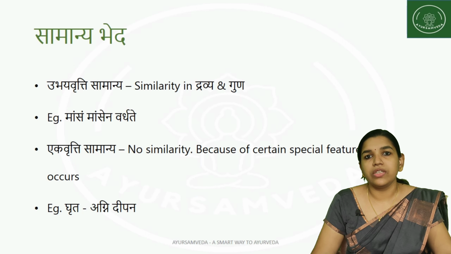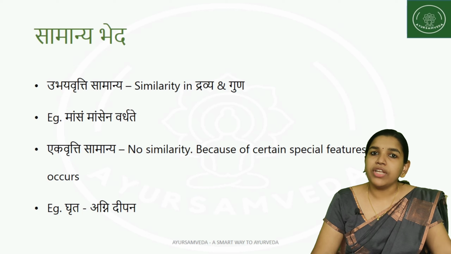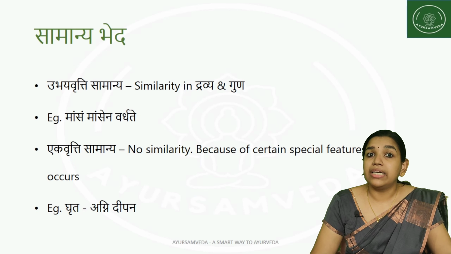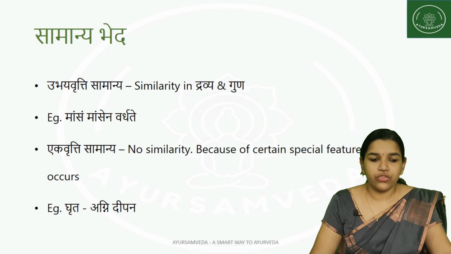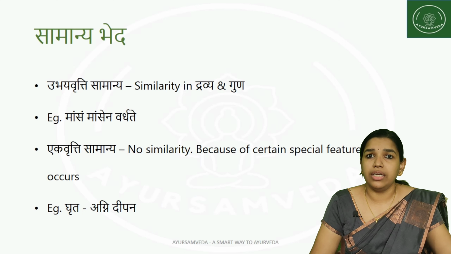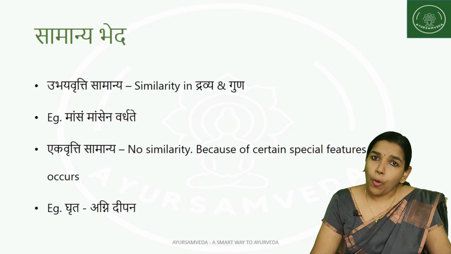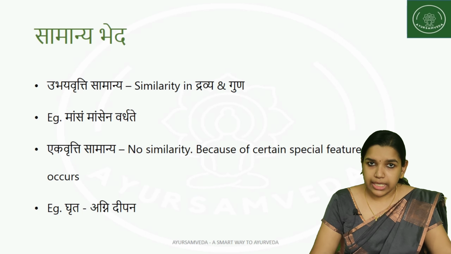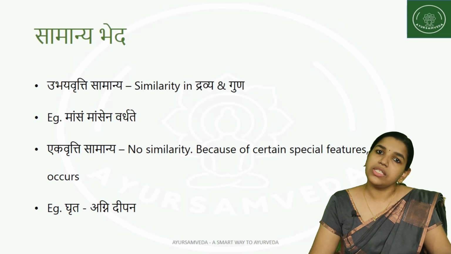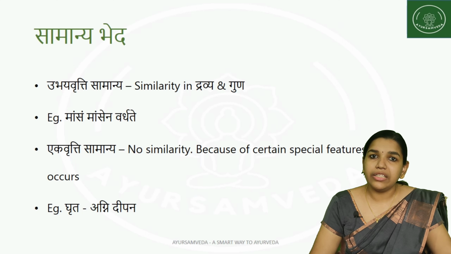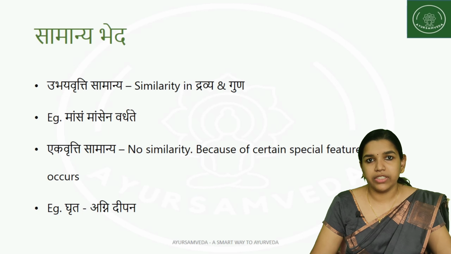So such condition is considered to be Ekavritti Samanya. For example, Ghrita is considered to be Agni Deepana. So Ghrita is not having any similar properties, or Ghrita is not directly going and increasing the Agni. Because of their property, it is increasing the Agni. So it is not based on the similarity, but because of certain conditions or certain properties, it is helping us to increase the Agni. So there is no similarity in that, but because of certain special features, the vriddhi is happening. So that is Ekavritti Samanya.